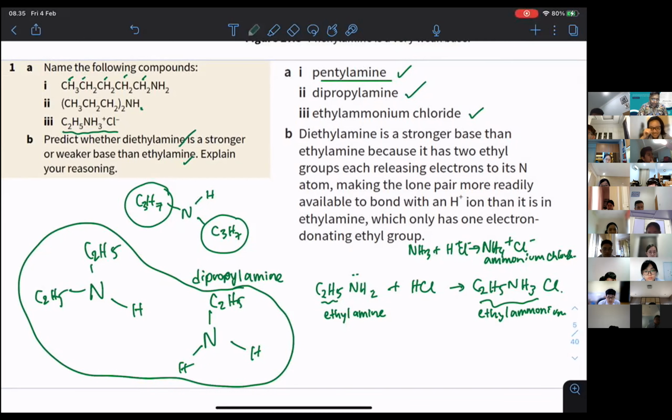The one that has two C2H5 will be more basic. Why? It's an electron donating group. It will repel the lone pair of electrons more, so that it is more available for coordinate bonding. So this is going to be a stronger base.